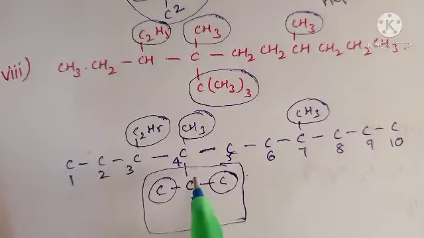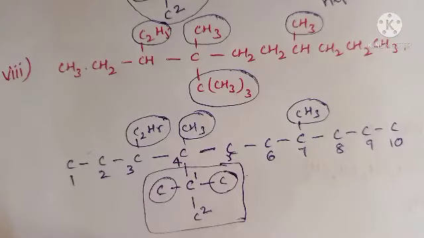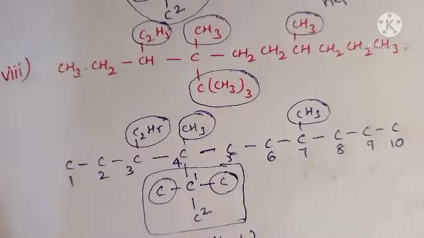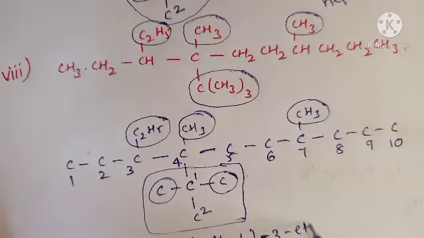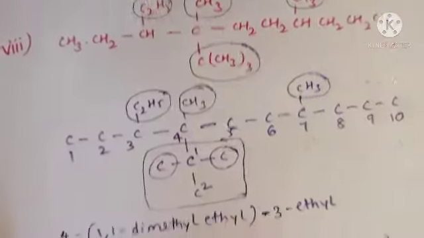Substitutions are there. Give the inside numbering 1, 2. So the first carbon contains two methyl groups, 1,1-dimethyl, and the long chain ethyl here. So the inside chain is completed. So 4 is completed, the substitution. Now 3-ethyl. I'm sorry.